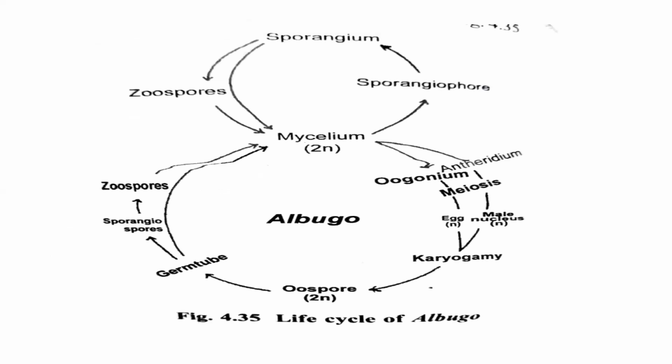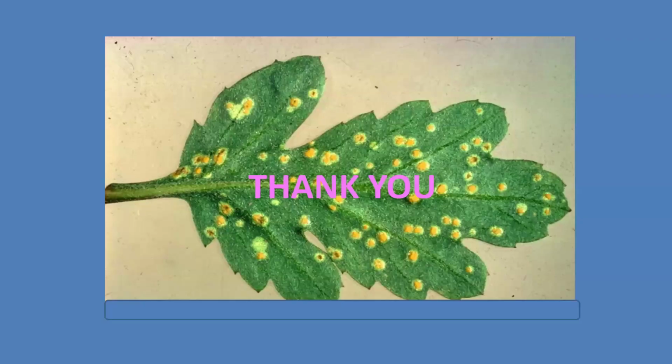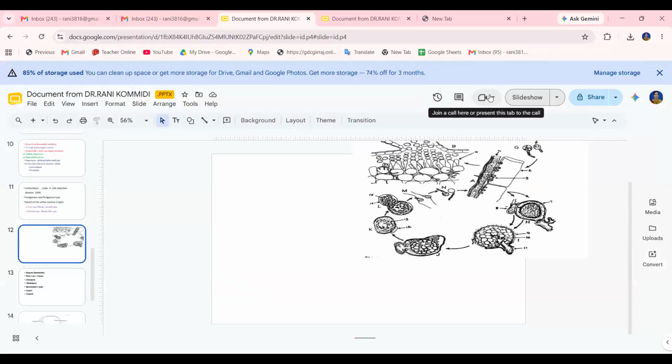Spore germination. This is the life cycle of Albugo. So the sexual reproduction is the oogamous method.